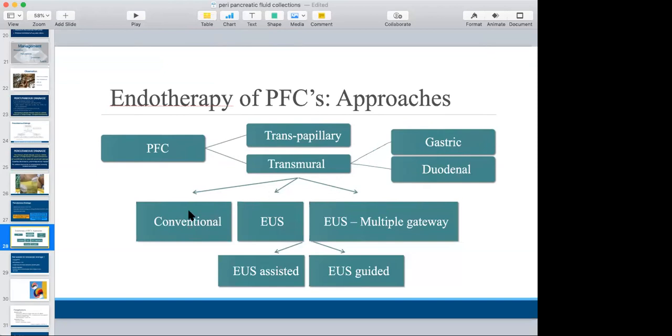These are done either directly through endoscopy, seeing the impression. Nowadays, the endosono-guided approach is the most preferred approach for endotherapy. And endotherapy can be combined with multiple things, like you can add endoscopic drainage with external percutaneous drainage, with video-assisted retroperitoneal debridement. So these are the various options available for endotherapy.